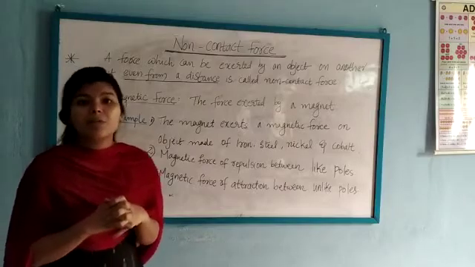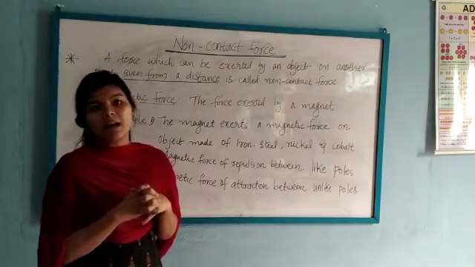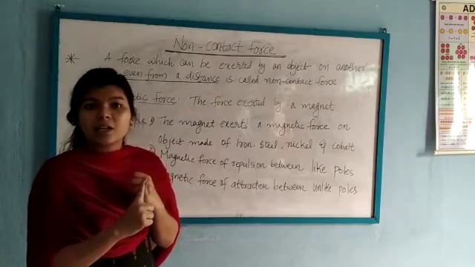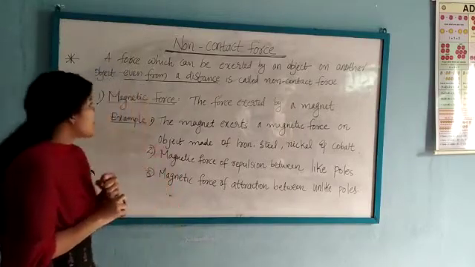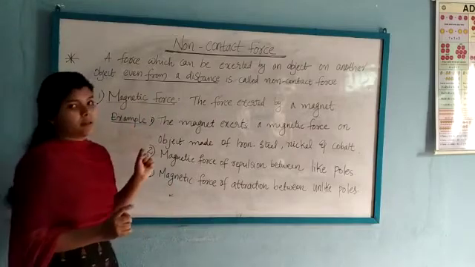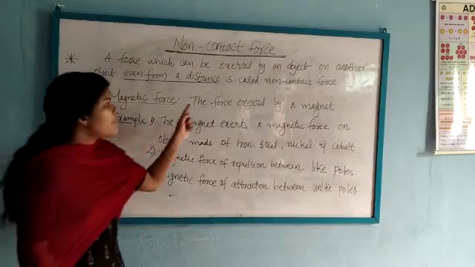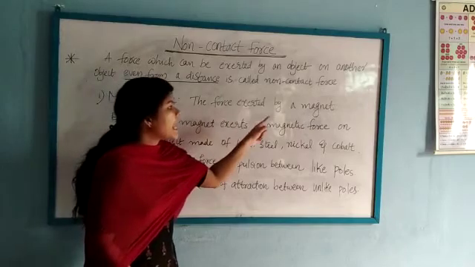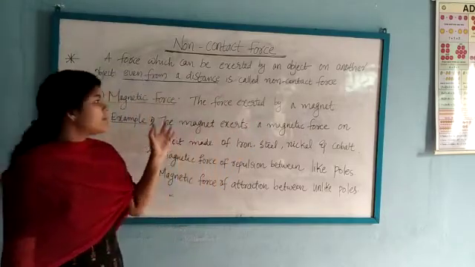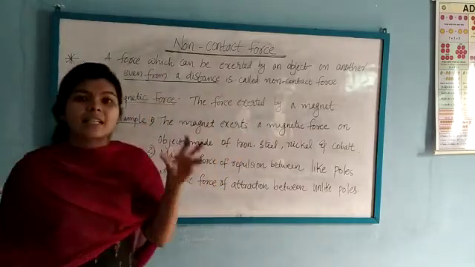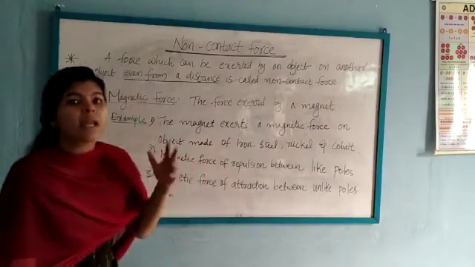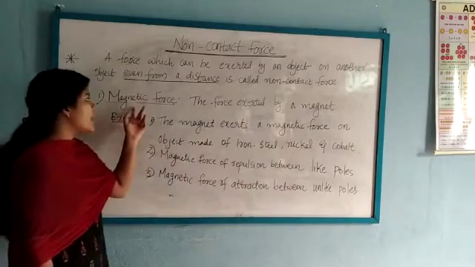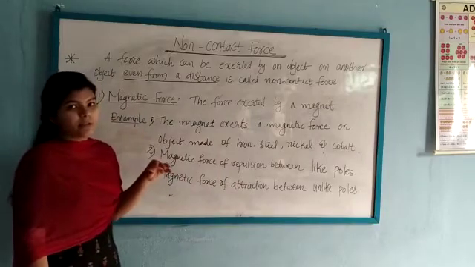The examples for non-contact forces are magnetic force, electrostatic force and gravitational force. First we will discuss magnetic force. Magnetic force means the force exerted by a magnet, which means the magnet will exert a force, and such kind of force is known as magnetic force.